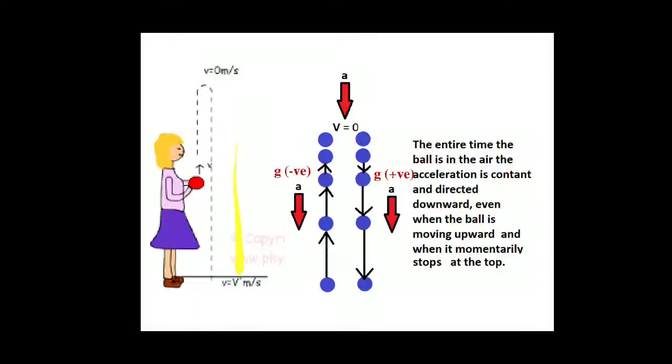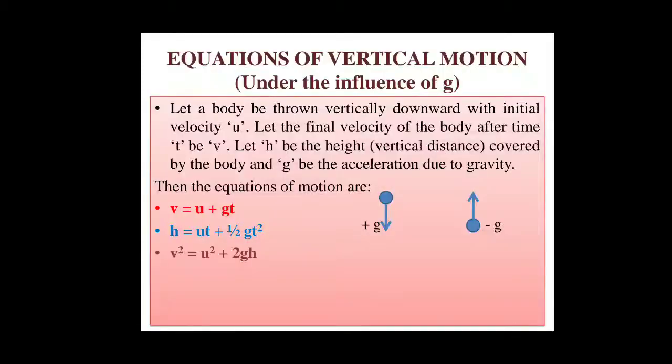So the final velocity will have some value; the initial was 0 and when it comes downward, the final has some value. So we can convert the equations of motion for free fall. We had the equation of motion v equal to u plus at.